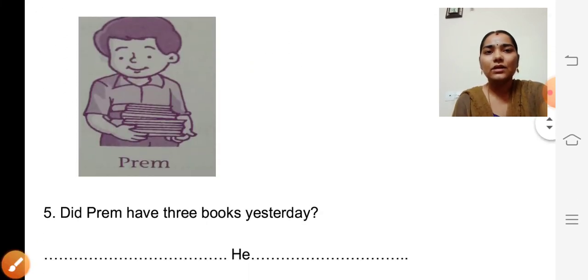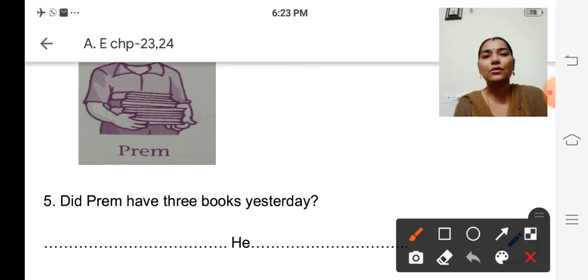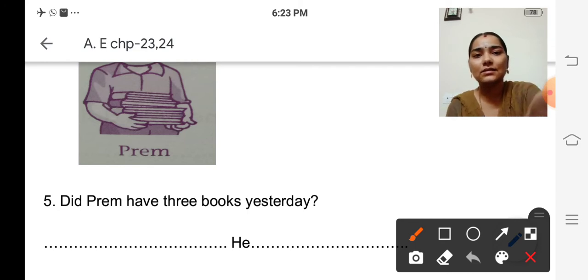Yes. Look at the picture. There is one small boy. His name is Prem and he is having some books, isn't it? So see the question. Did Prem have 3 books yesterday? Look at the picture. How many books is he having? 3 books, isn't it? So, how to answer? Yes or no? Yes, isn't it?